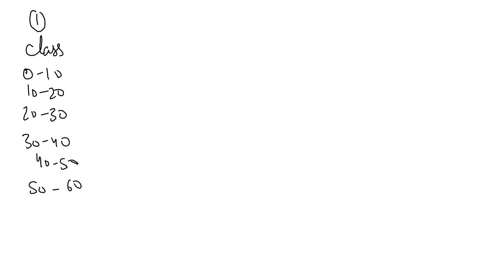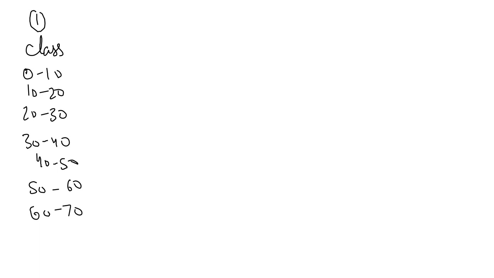Yes, right. Now write down this question in which you have to find the missing frequencies. Class intervals are 0 to 10, 10 to 20, 20 to 30, 30 to 40, 40 to 50, 50 to 60, 60 to 70.